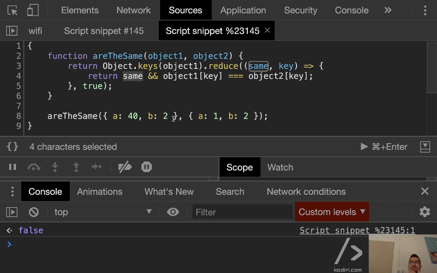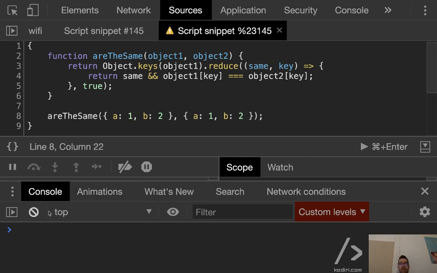So what if, can we break it? Can you see any scenario where this won't work as expected? Russell? Like in the first object, if we had C and we had a 3, would it break it? Well, okay, that's controversial, Russell. So Russell believes that first of all that should return false, because the objects are clearly different.